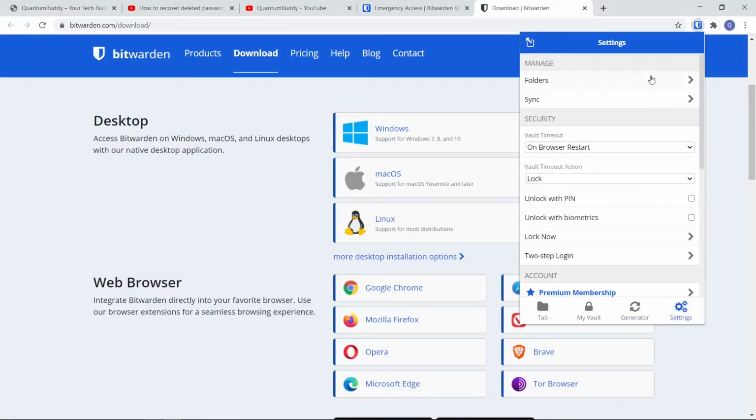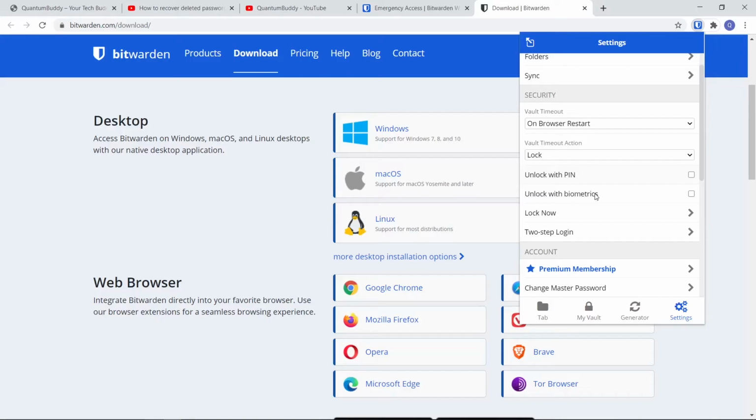This is for folder. You can create the folders here. Sync is for manually syncing. It automatically syncs, but if you want to do any manual sync, you can click on the manual sync. Here we have our security stuff. This security stuff is used to secure your vault and all.